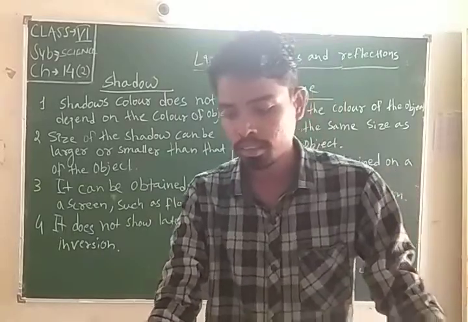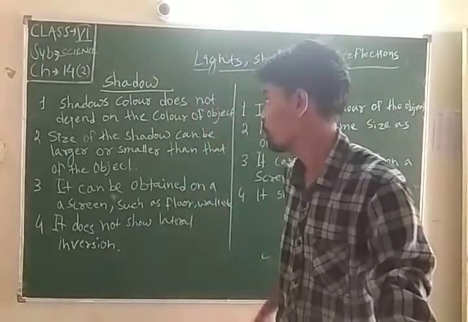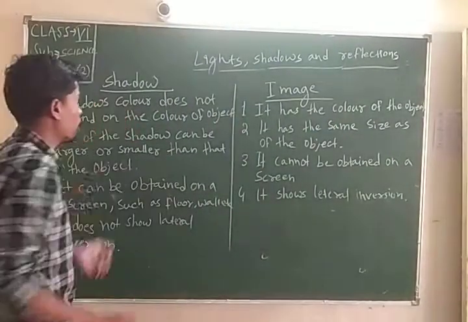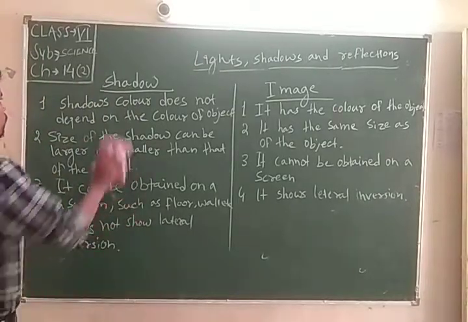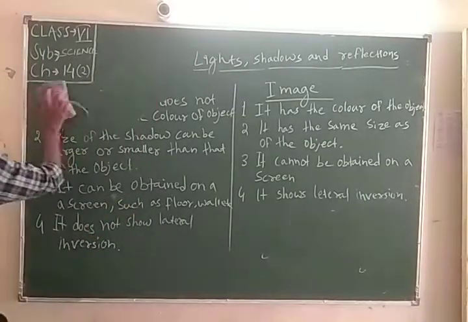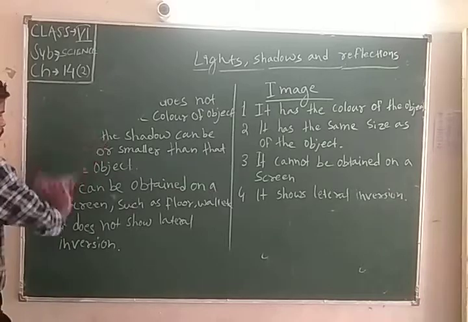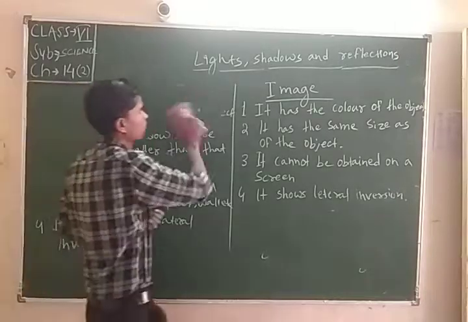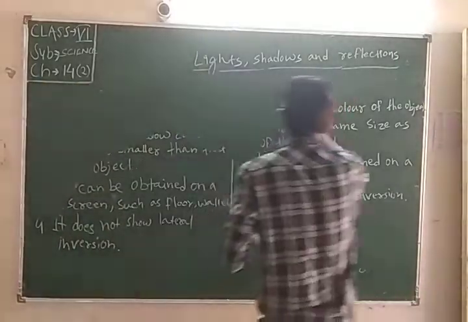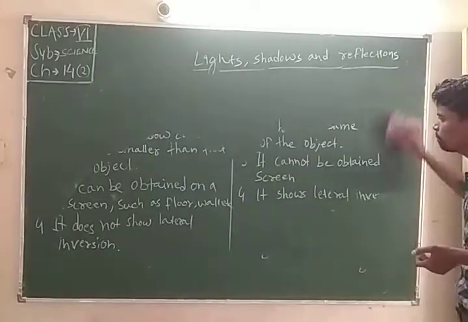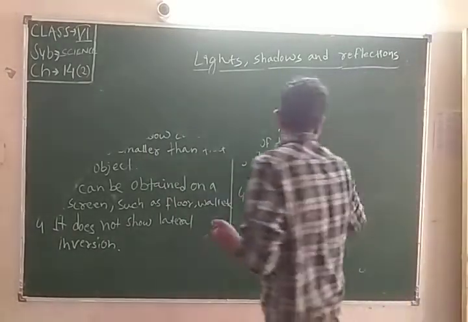Students, this difference of shadow and image is important for you. So you have to try some question answers of this chapter.